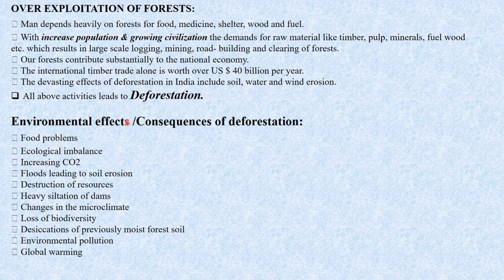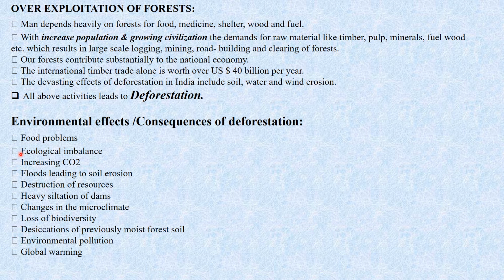Or the same as the effects of deforestation on the environment, which we have already discussed in the previous chapter. So we can say it as the consequences of deforestation or the environmental effects of the excessive use of the forest resources. First, it will create a food problem. As trees are not available, then we will not get food, whether veg or non-veg. Veg is available from the trees, and non-veg, all the animals, depend on the veg, that is on the trees. So if they are not getting food, we are not able to get food.